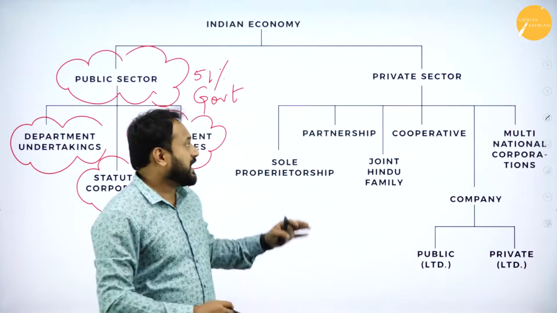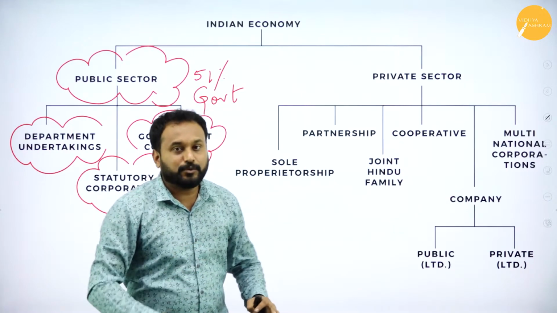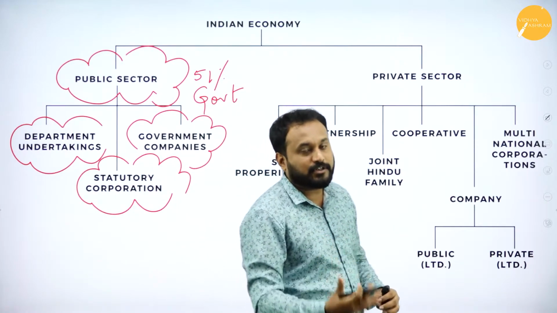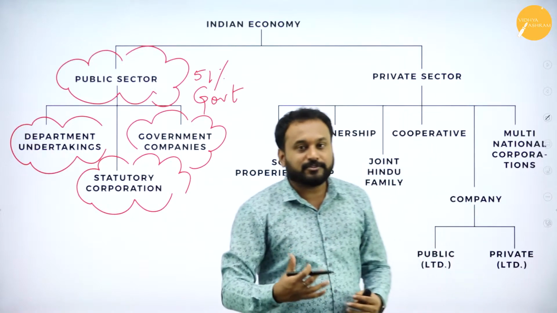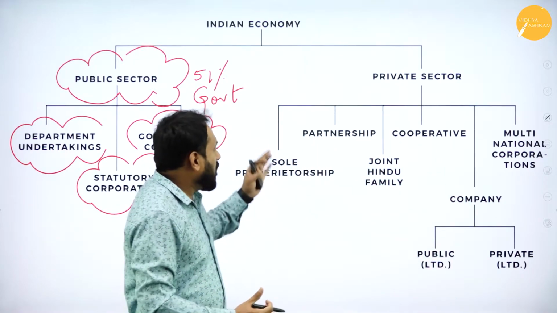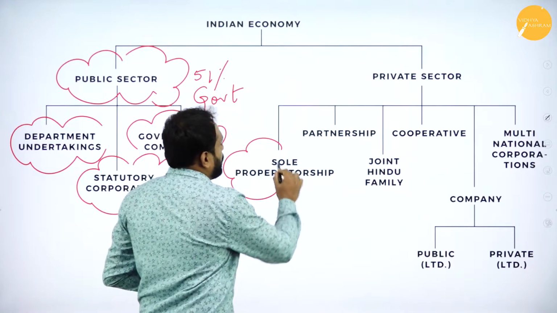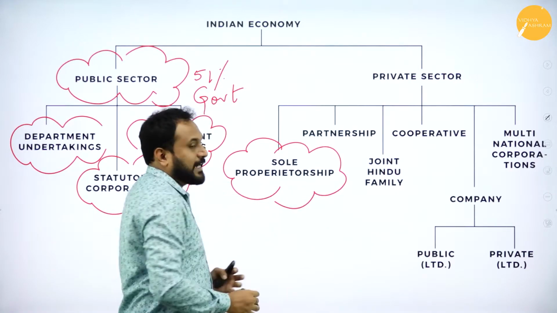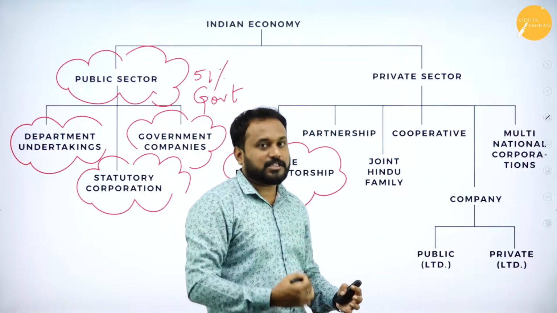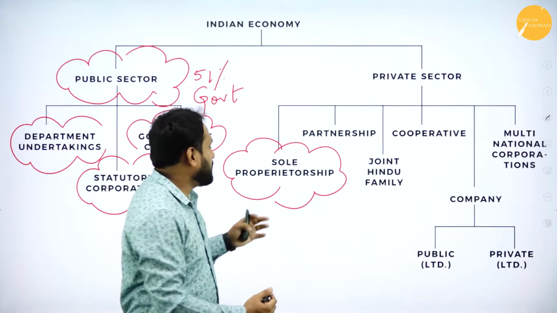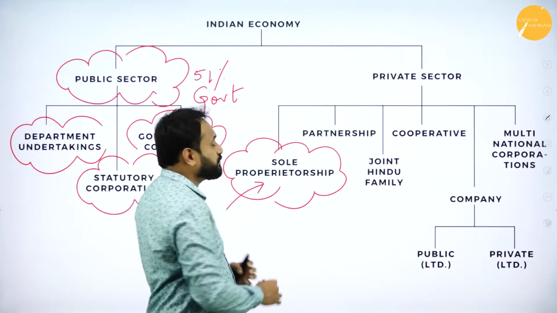Coming back here, we have the private sectors, where you have already heard what exactly the forms of business organization are. The first one is sole proprietorship, where one person starts a business, and whatever the loss or the gain, he shares it all alone.